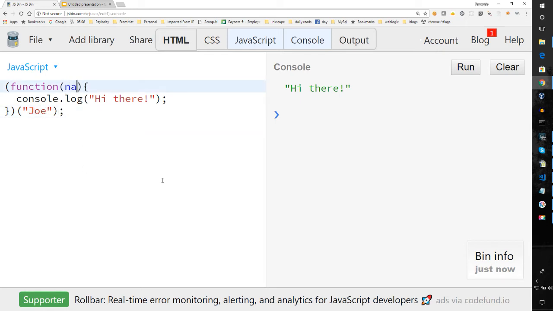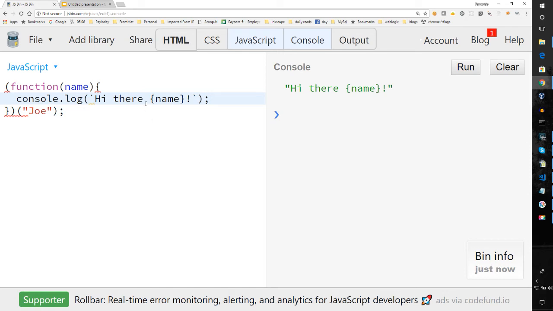So for example, here I have a parameter name, and let's make use of something called, and this is a newer feature, and I'm using the backtick. This is by your tilde, typically on the US Windows keyboard. It's the backtick, and so we can use string interpolation, and this is a template, so let's just use name there. So hi there, and then it'll execute that. So let's take a look.